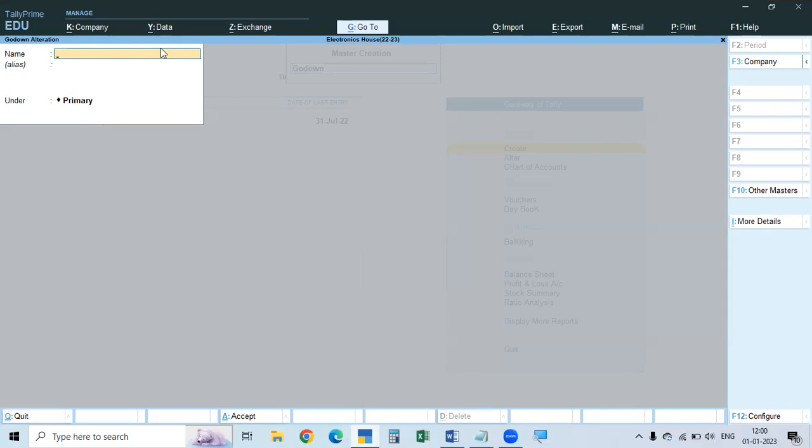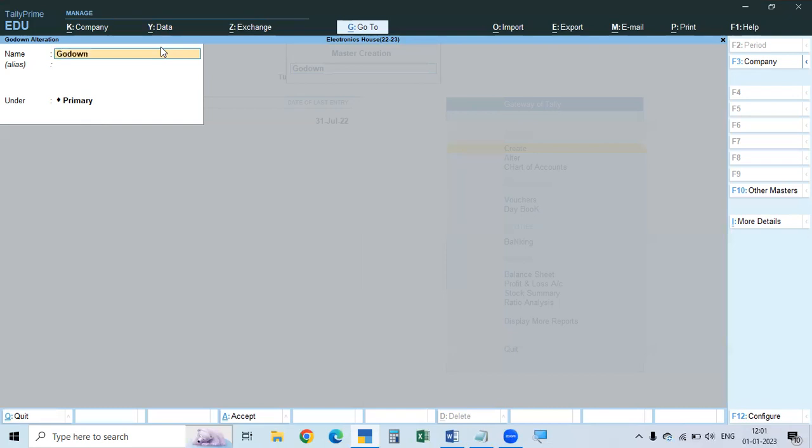So this is called godown 1. We can make it our warehouse 1, or we can make it Kukatpalli godown. With the place also, we can mention. We have another godown in Amirpet. We can make it Amirpet warehouse 2 or godown 2 or Amirpet godown. Or one more is Patancheru. So Patancheru godown or godown 3 or warehouse 3, like that. Whatever name we want, we can give.